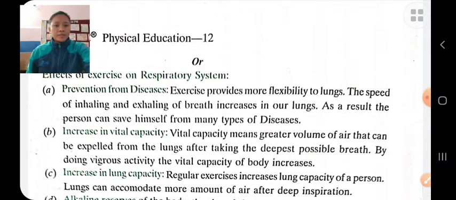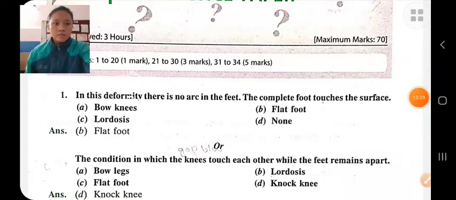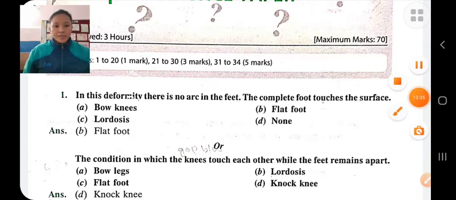So we have completed these sample papers. Next sample paper.